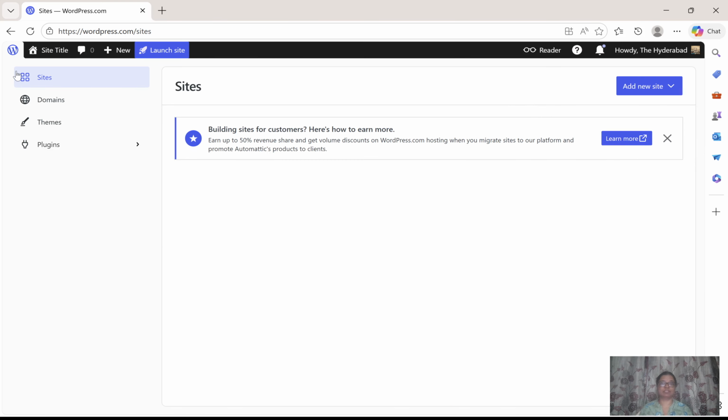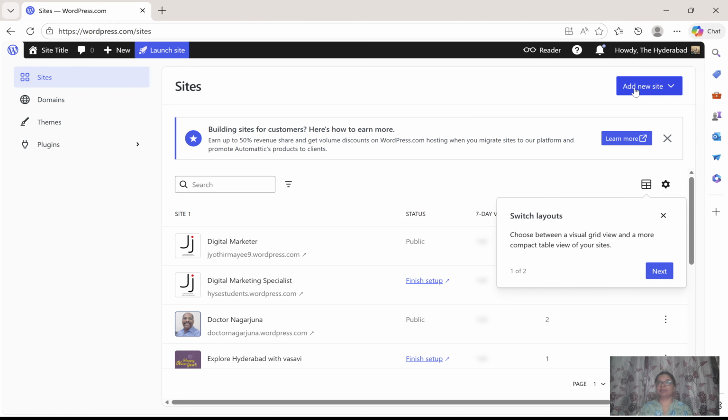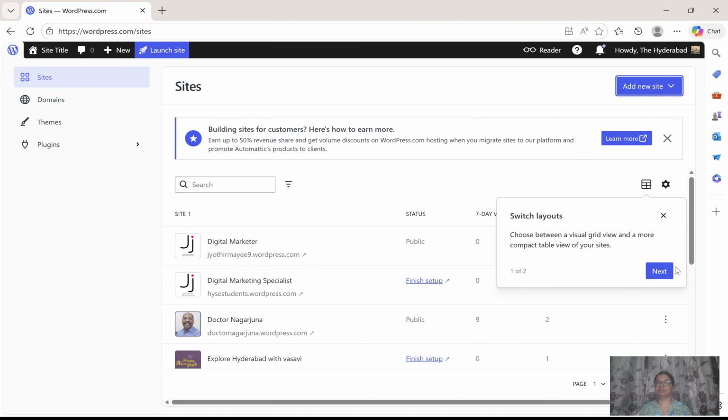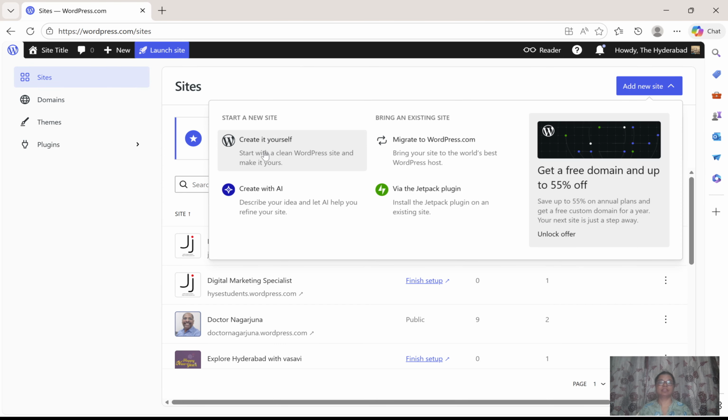Just click on sites. You don't need to click on sites. Yeah, new website. Create it yourself. Migrate to WordPress.com. If you want to migrate any other website to WordPress, you can migrate this one, and create with AI. This is a new option I am seeing for the first time here. So I think now everything is AI, so they have implemented AI in WordPress also.